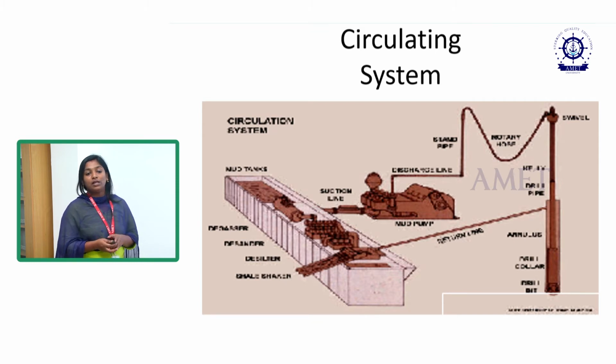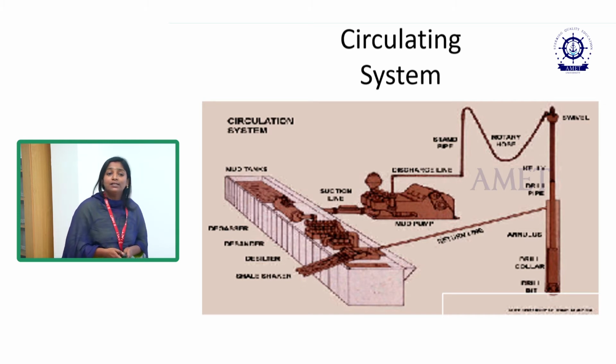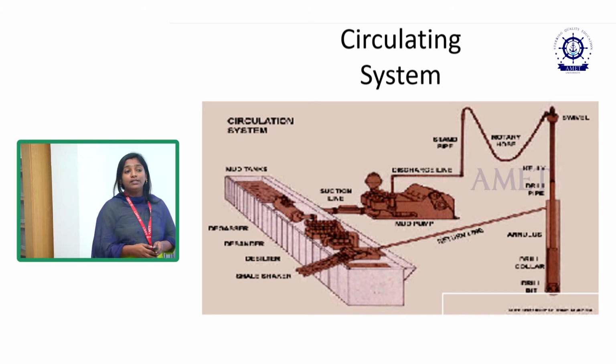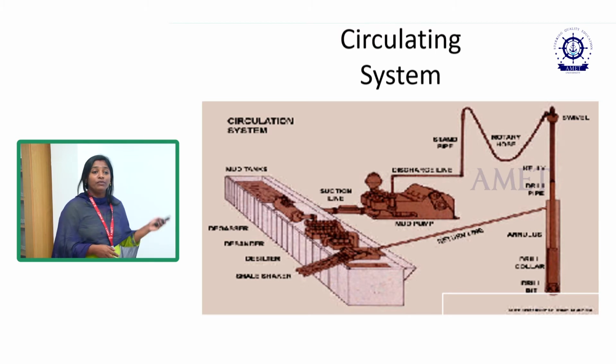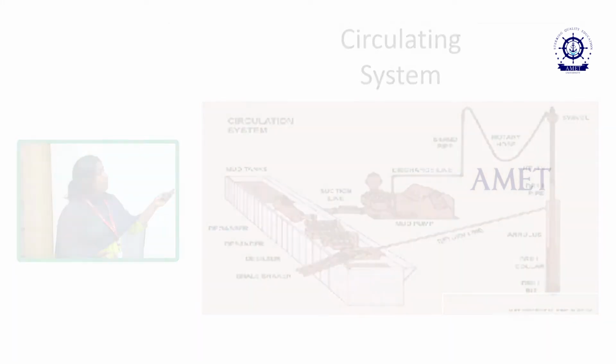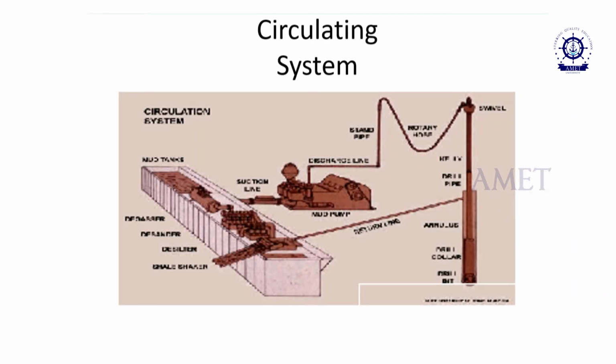It also helps avoid fluid losses and lost circulation, and stuck pipes. One important aspect is lubricating the drill bit when we are using the circulating system. So the circulating system is very important for cuttings transport, lubricating the drill bit, and handling lost circulation. For this circulation we have mud tanks and desanders.